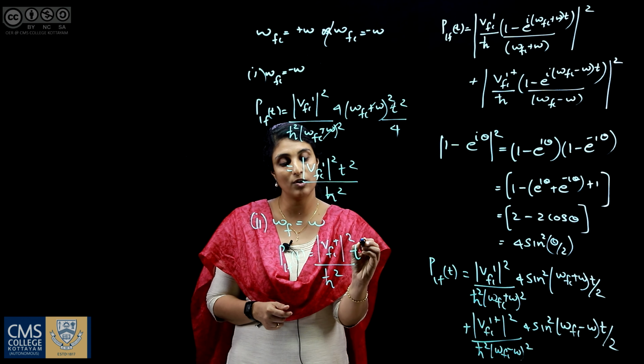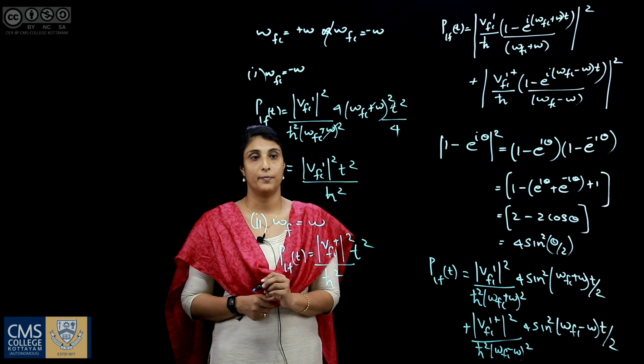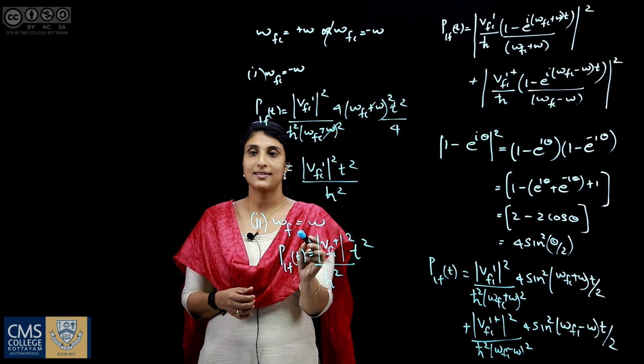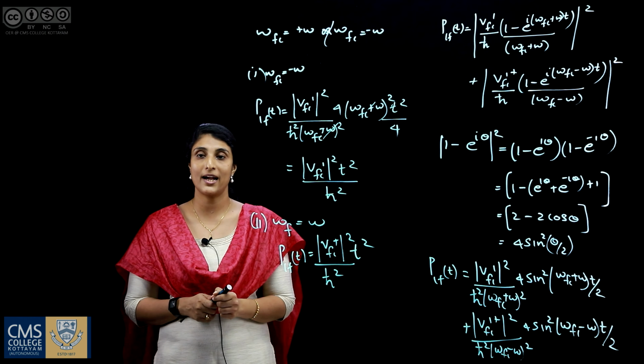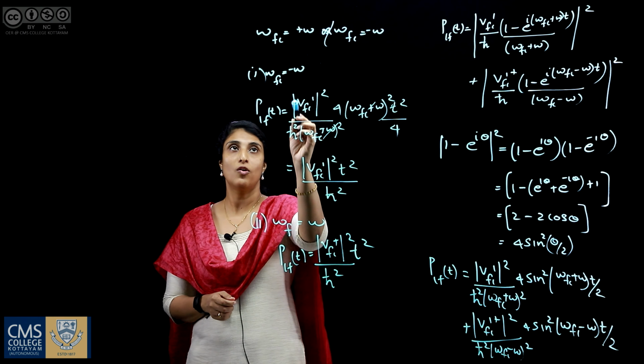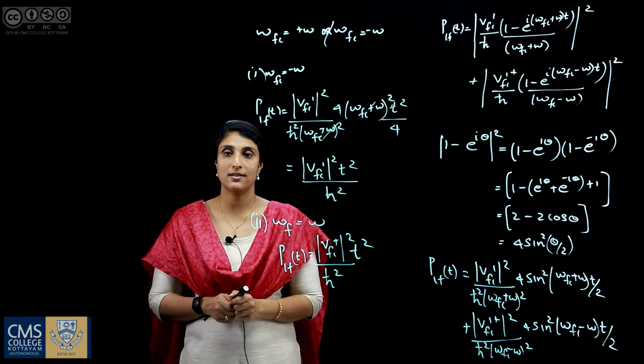So on cancelling we got t square by 4. These are the two resonance conditions, that is, the transition probability peaks either at omega fi equals plus omega or at omega fi equals minus omega.